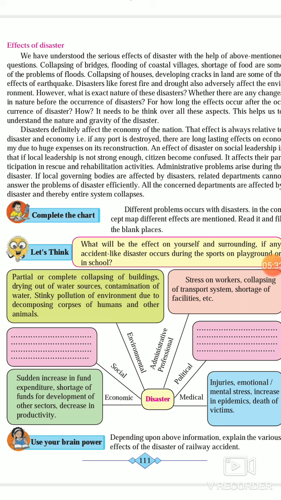Let's see. Disaster. In economic disaster, there is sudden increase in fund expenditure, shortage of funds for development of other sectors, decrease in productivity. Social. In case of social, here you have to write in your words.